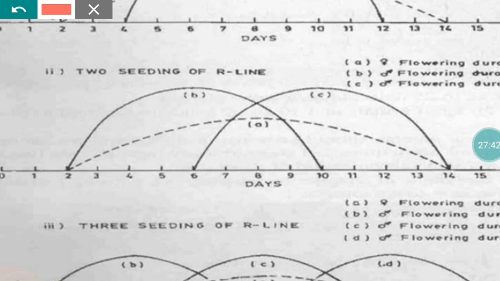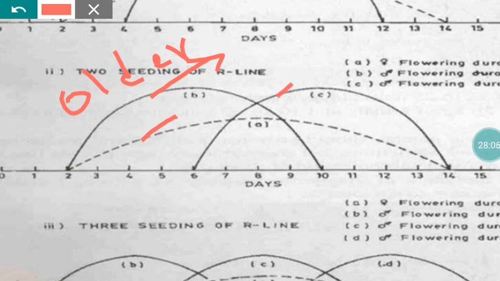Here the dotted line is the A line, whereas the solid line is the R line. These R line seedlings are somewhat older than your A line material, aged about 5 days or something older than the A seedlings. Similarly, one more seedling we are going to place may be of the same age or somewhat younger than your A line material.